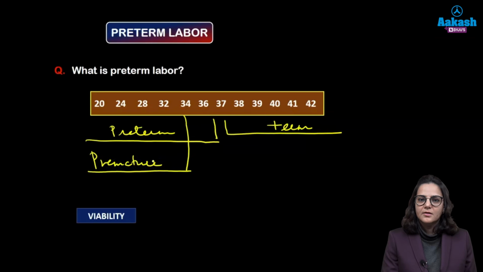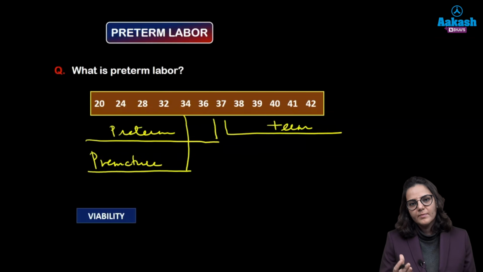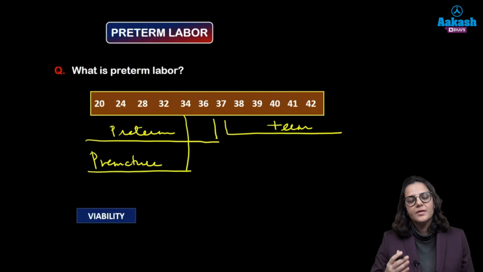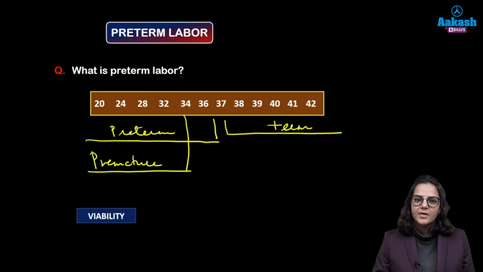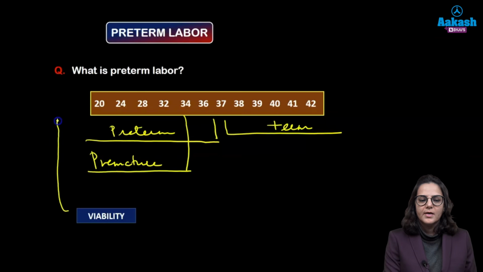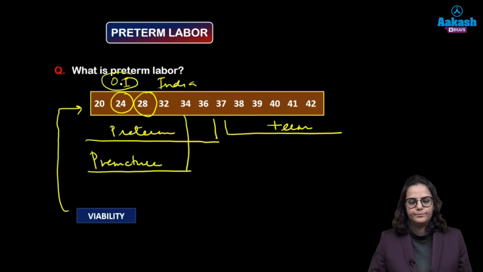There is another term known as viability. So what do we mean by viability? Whether the baby is able to survive independently after birth or not. This period of viability for India is 28 weeks, alright, and outside India, abroad, it is 24 weeks.